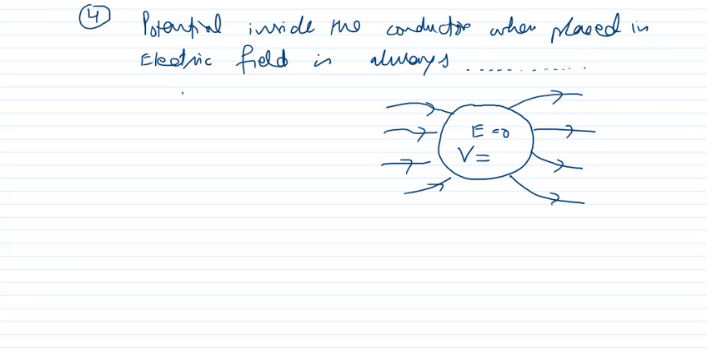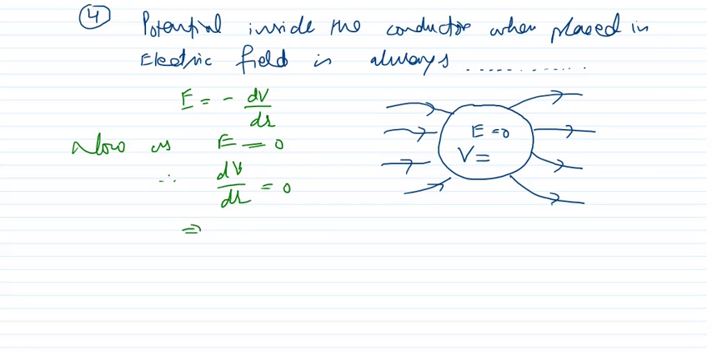We will find from this expression. What is the expression? We know E is equal to minus dV upon dr. Now as E is equal to 0, therefore dV upon dr must be equal to 0. It means dV is equal to 0.